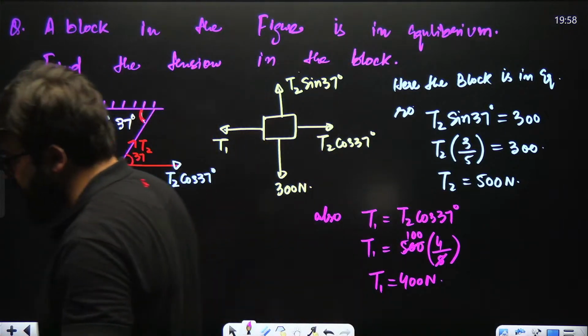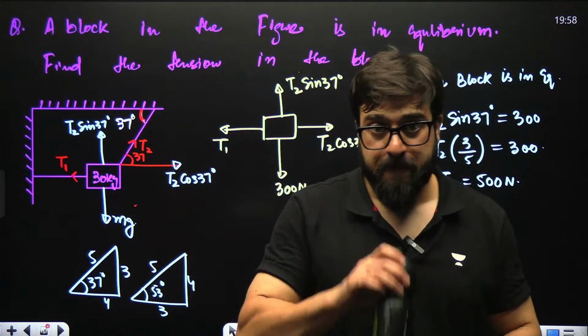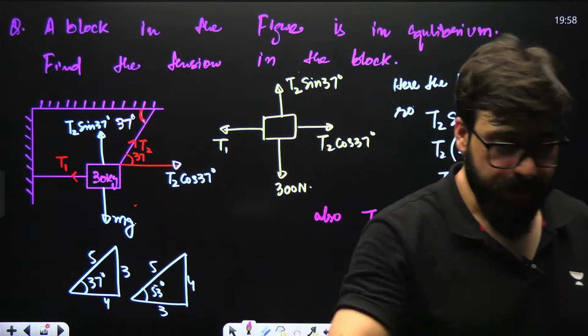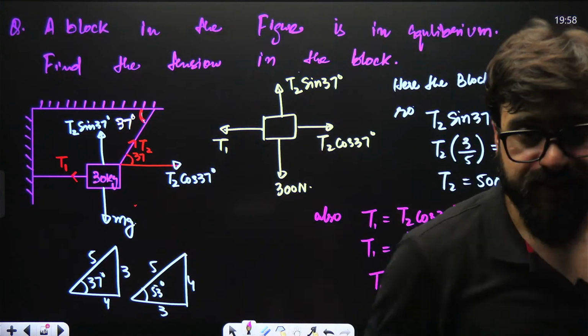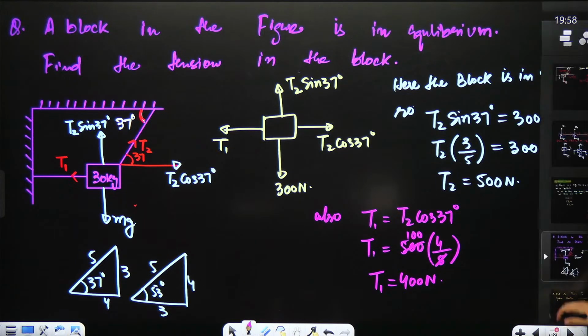Is this clear? T1 is 400, T2 is 500. I hope this is clear, and I hope you guys are loving this session. Is this clear? Everyone. Next.